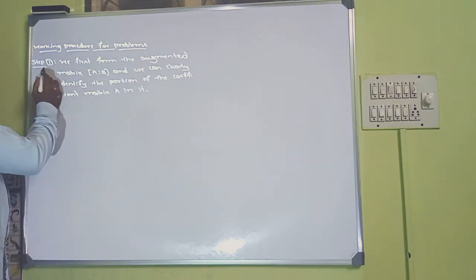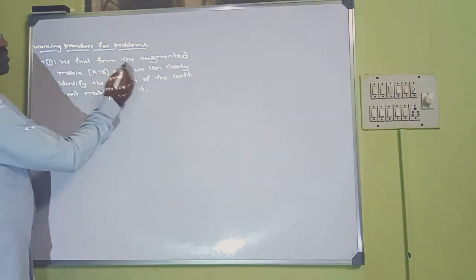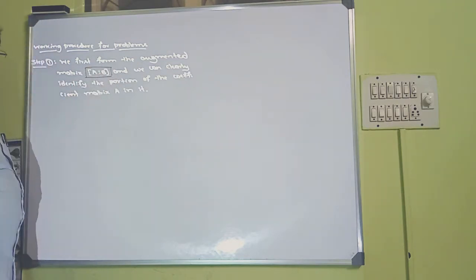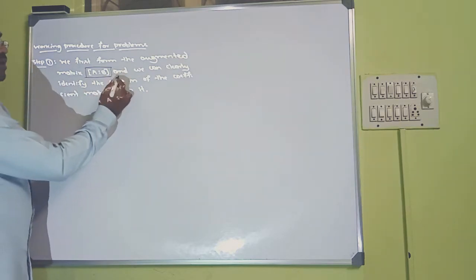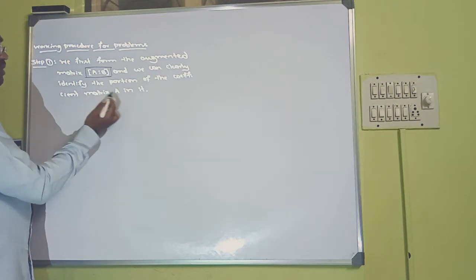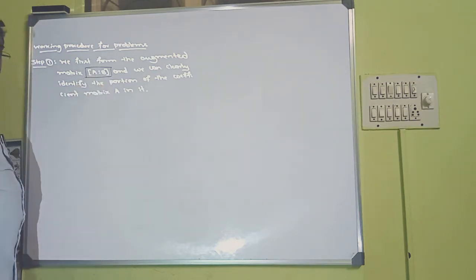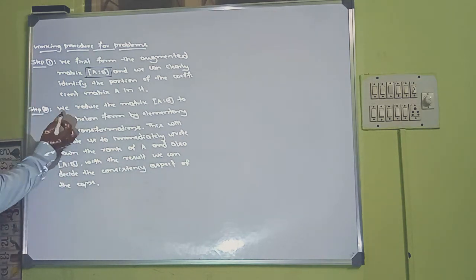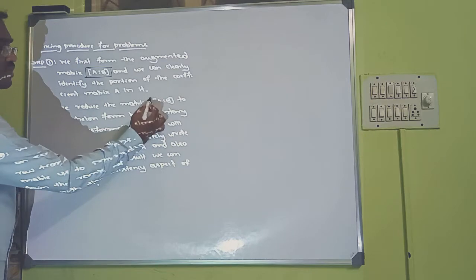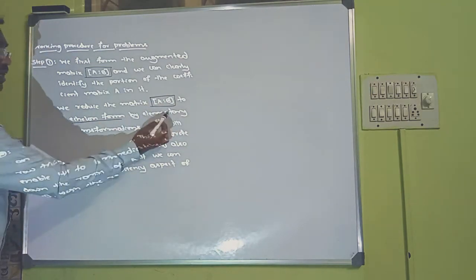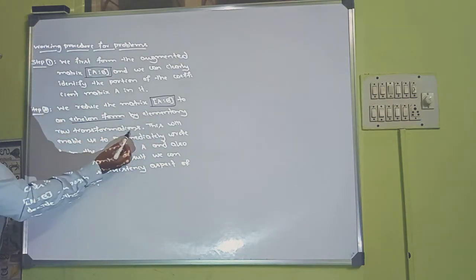And let's see the working procedure. First step, we form the augmented matrix A|B, and we can clearly identify the portion of the coefficient matrix A in it. Then step 2, we reduce this matrix to echelon form by elementary row transformations.